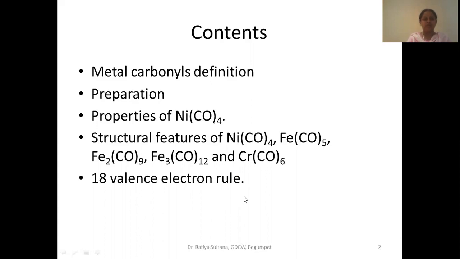And we will also be discussing a few structural features of metal carbonyls such as tetracarbonyl nickel, tetracarbonyl iron, and also a few of the binuclear and trinuclear complexes, like iron and chromium. Next, we will be studying EAN as well as the 18 valence electron rule in this chapter.